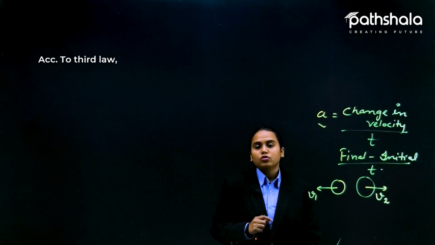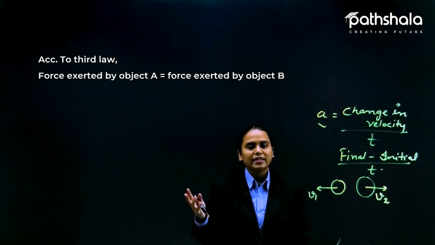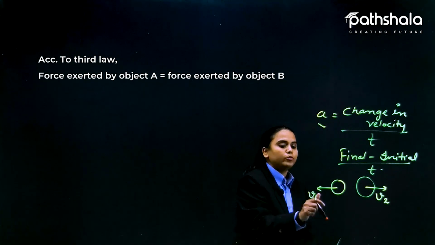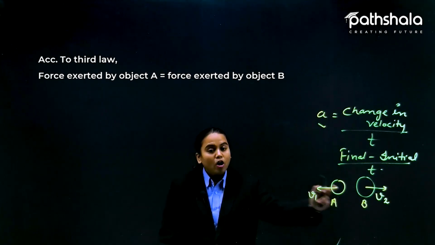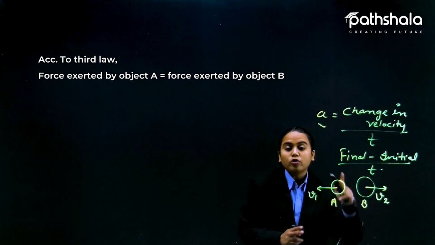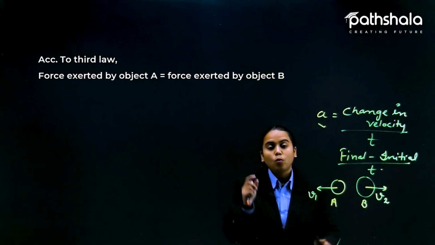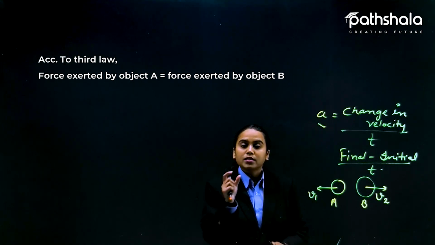Now students, as you know, according to the third law, the force exerted by the A object is equal to the force exerted by the B object in the same system, because we are talking about only these two objects right now. I'm again and again speaking the same thing: a system.